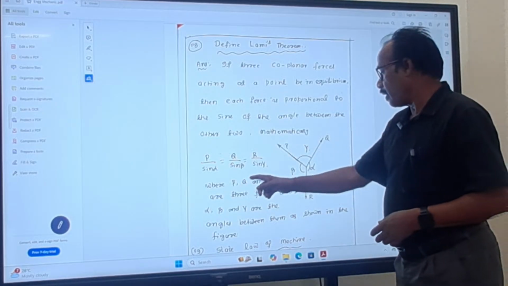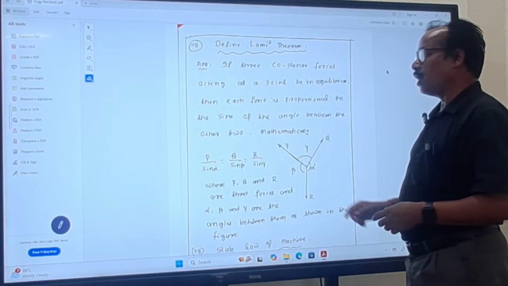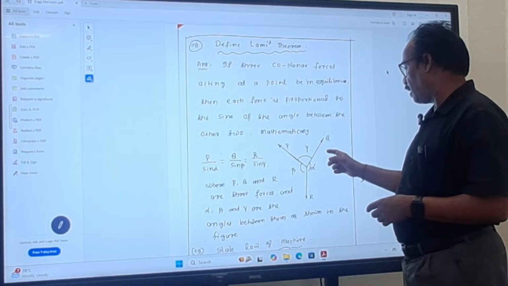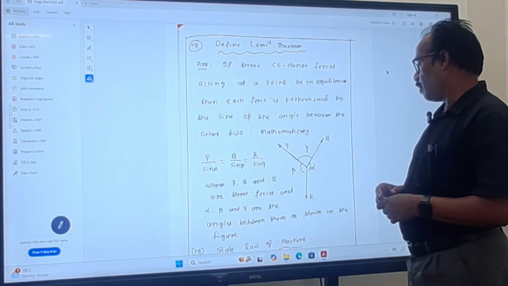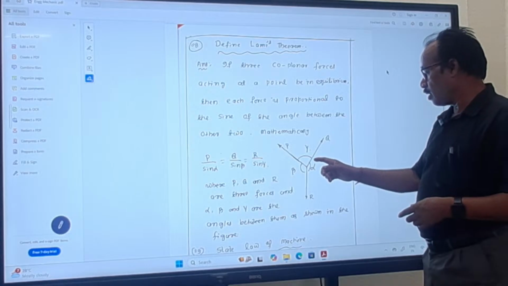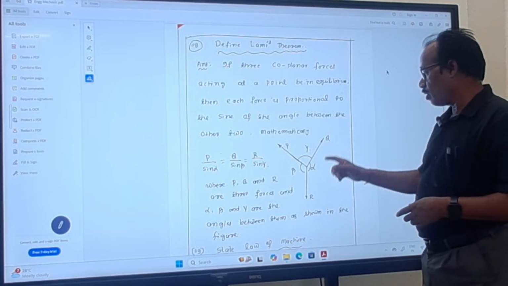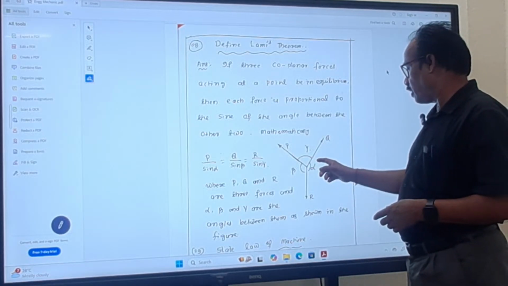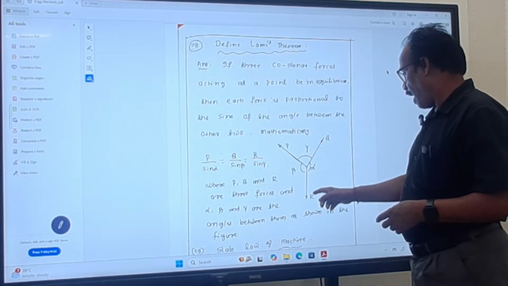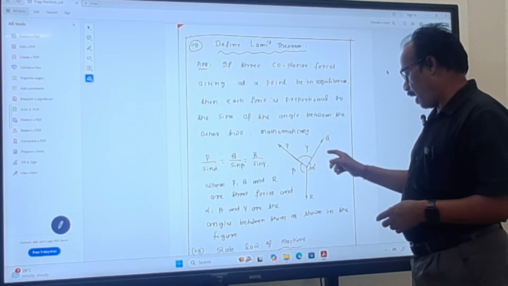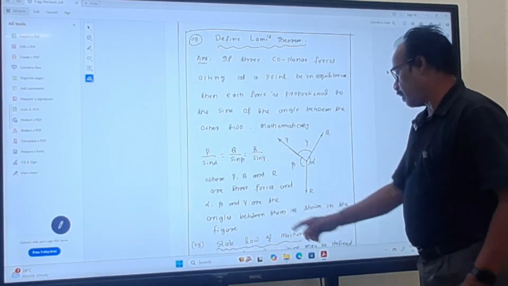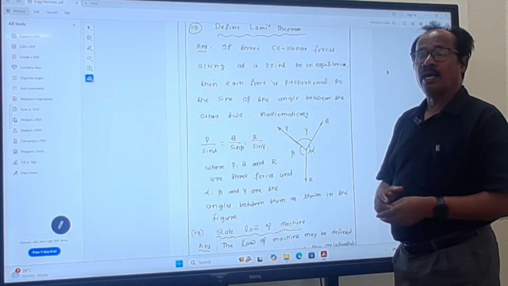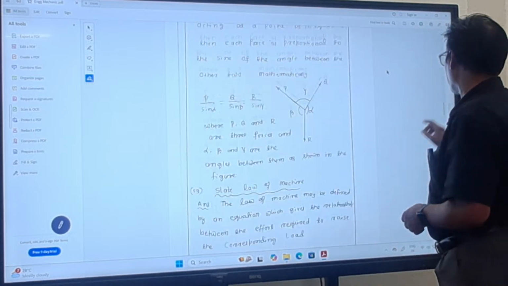Here, P, Q, R are three forces. Alpha is the angle opposite to P, between Q and R. Beta is the angle opposite to force Q, that is between P and R. And gamma is the angle opposite to R, and it is the angle between P and Q. Therefore, mathematically, Lami's theorem is P by sine alpha is equal to Q by sine beta is equal to R by sine gamma.